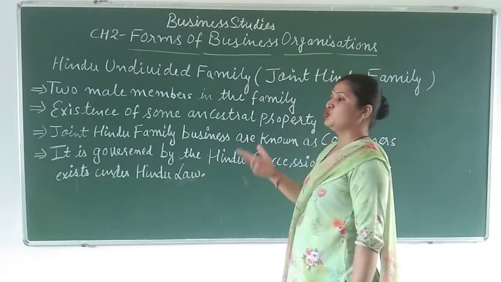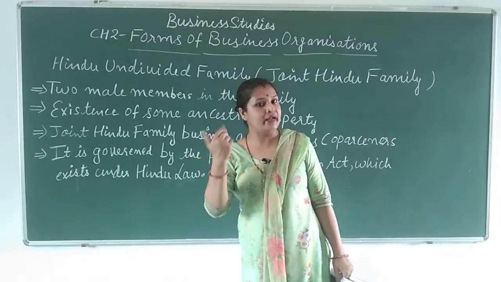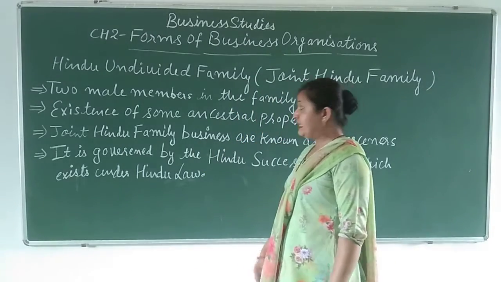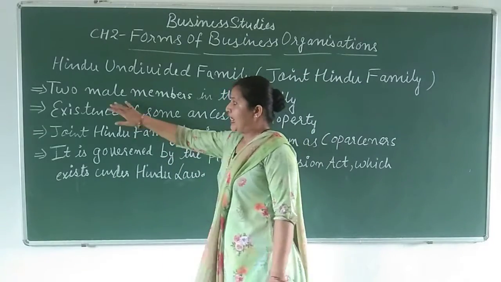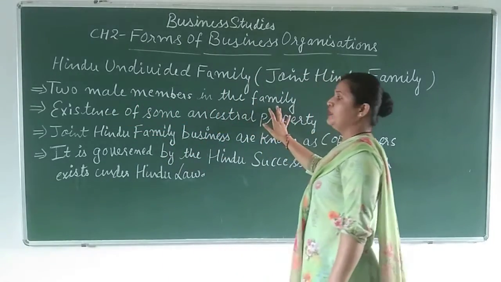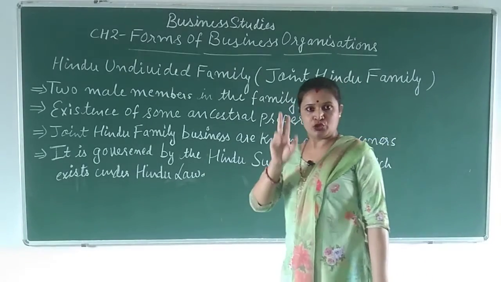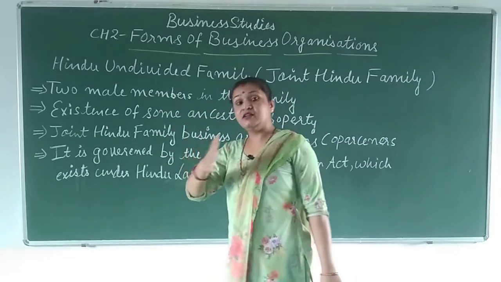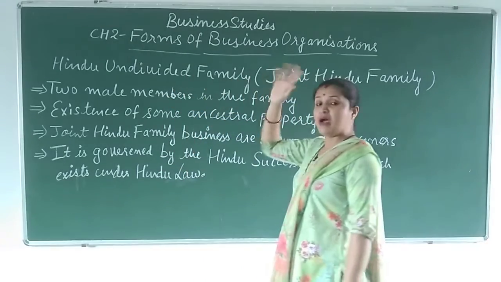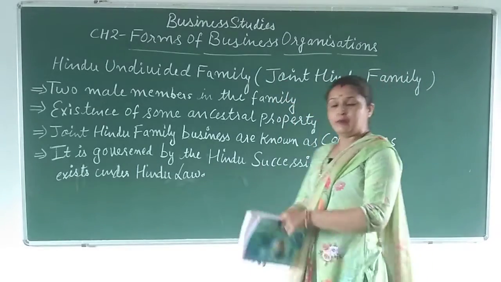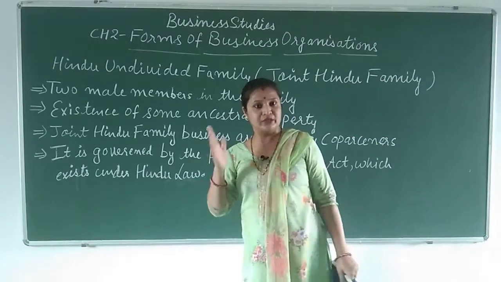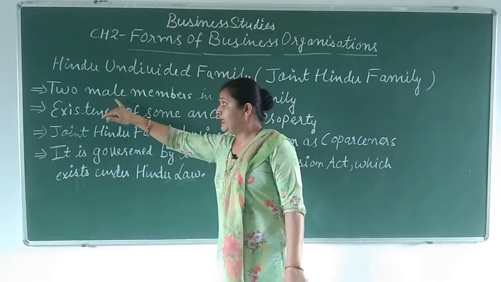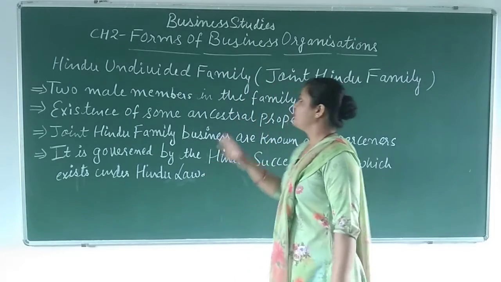So what is basically a Hindu undivided family or joint Hindu family? In this family, I have written some points here: at least 2 male members should be there in the family. To start this Hindu undivided family business, we need 2 male members in the family.